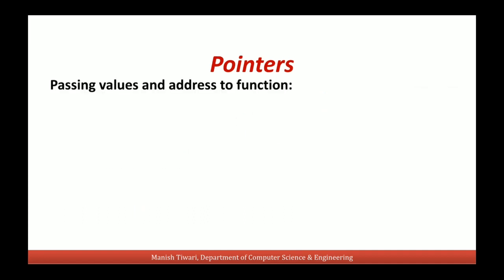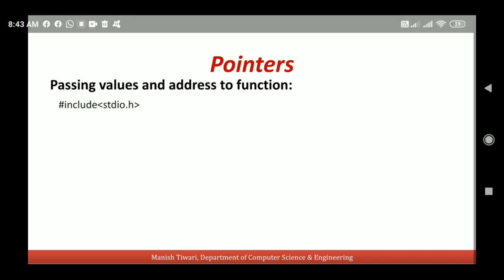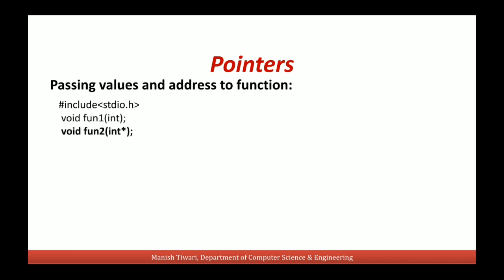We can understand the application of pointers by seeing the following example. In this example, we will see the difference when we call a function by passing the value of a variable and when we call a function by passing the address of a variable. So in this program, I will use two functions. Function 1 is taking an integer as input, while function 2 is taking an integer pointer as input. It means when we call function 1, we will pass the value of an integer, and when we call function 2, we will pass the address of an integer.